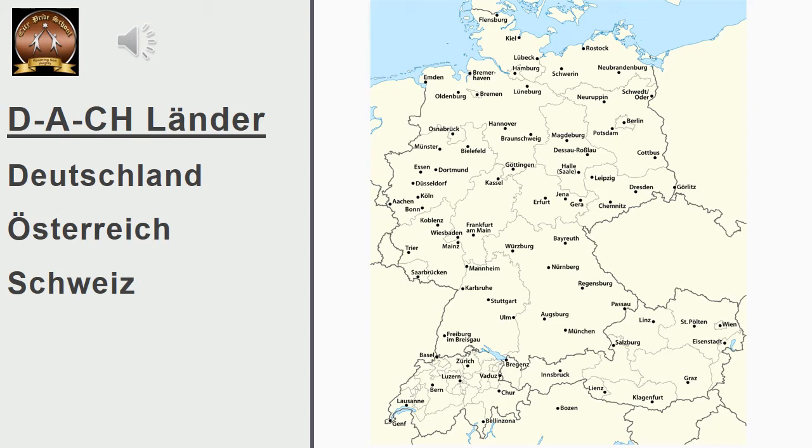So they are together called as Dachländer. Okay, you can see in the map here also. The three are very close to each other. Switzerland and Austria are the neighboring countries of Germany. Mostly in these three countries German is spoken, and apart from that some parts of other countries also speak German. But basically these three are important.